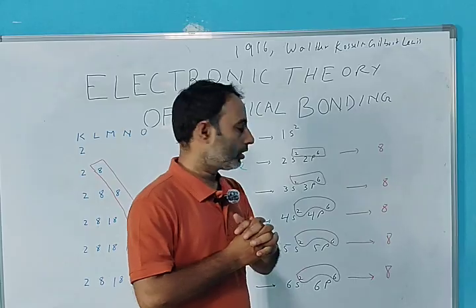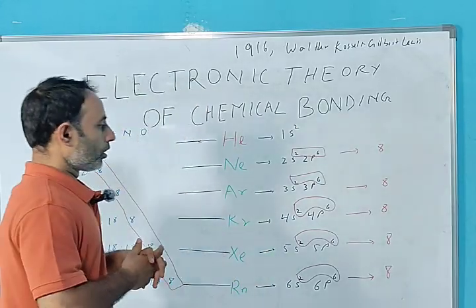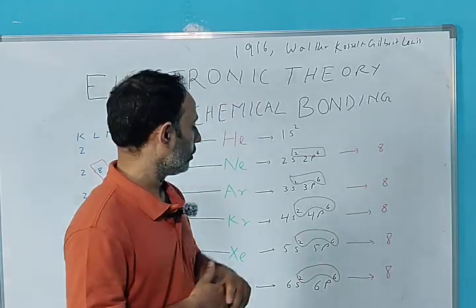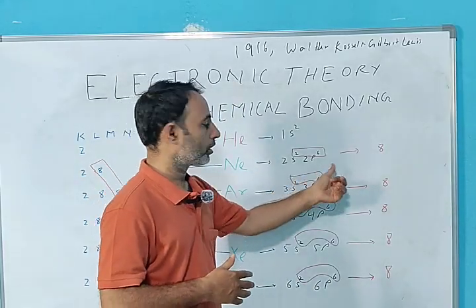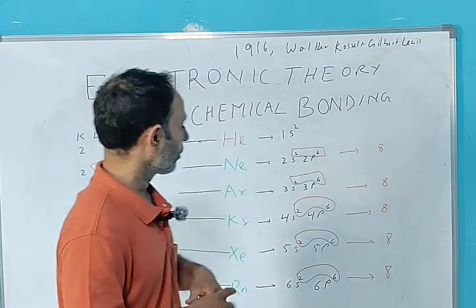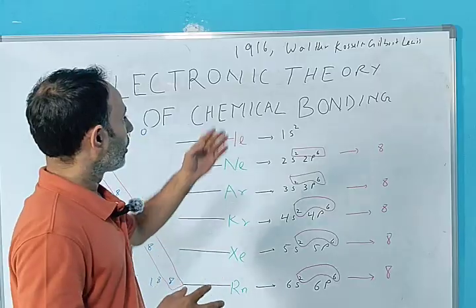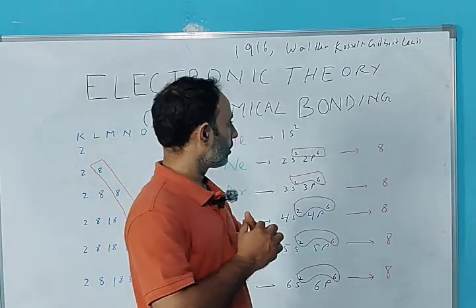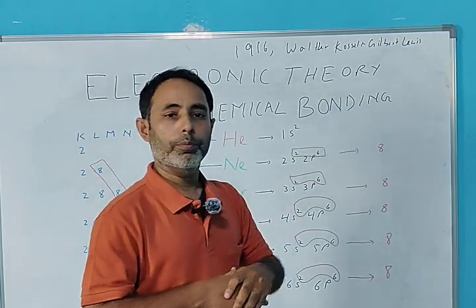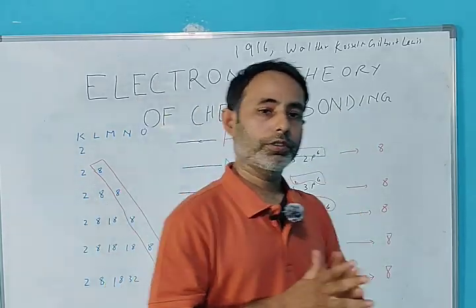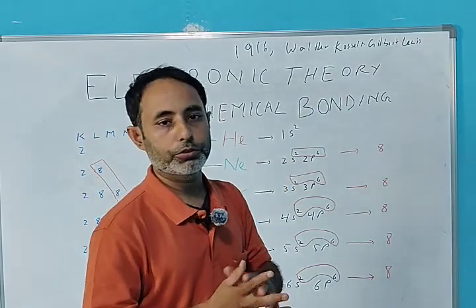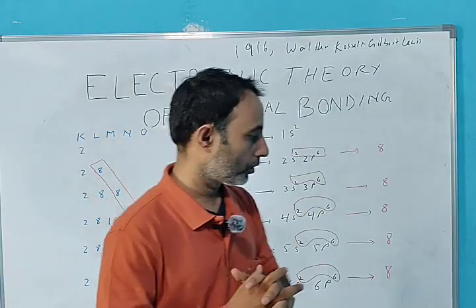So they gave a theory that atoms combine actually to attain stability by achieving 8 electrons in their outermost orbit. Mr. Walter Kossel introduced the concept of complete transfer of electrons, and Mr. Gilbert Lewis introduced the concept of shared bond electrons.